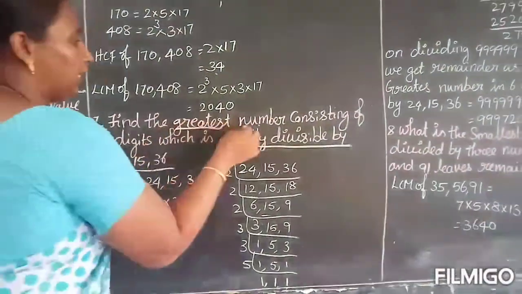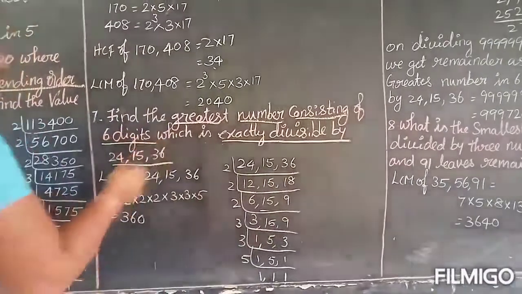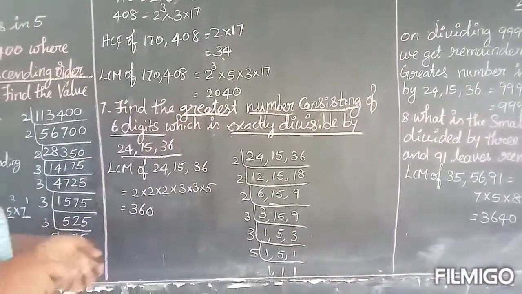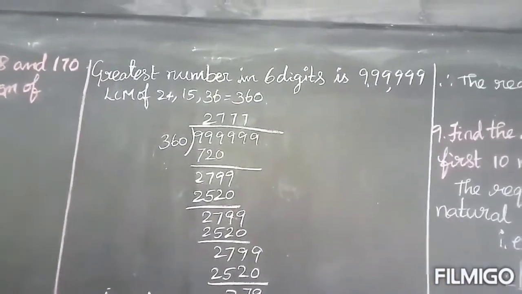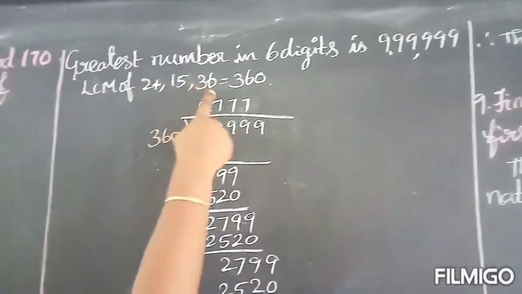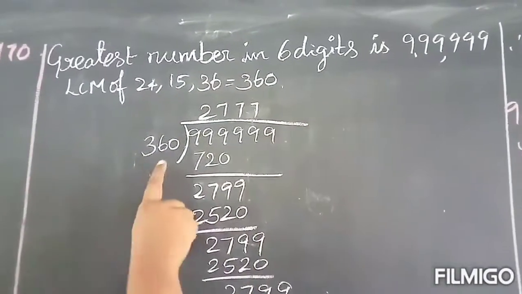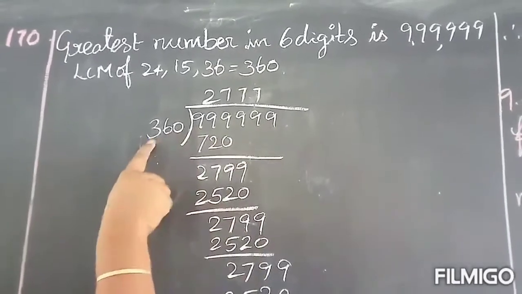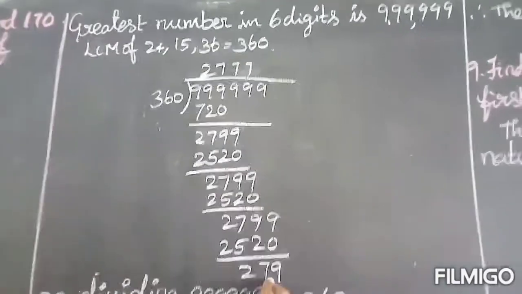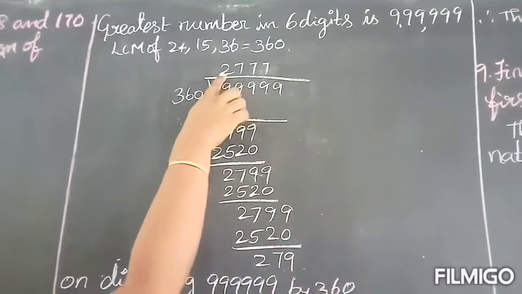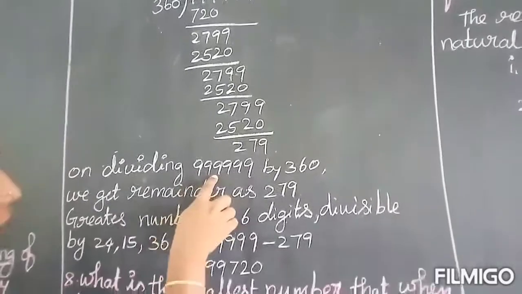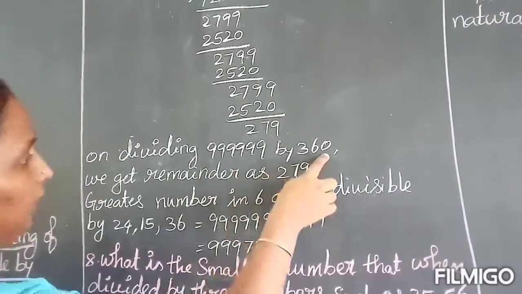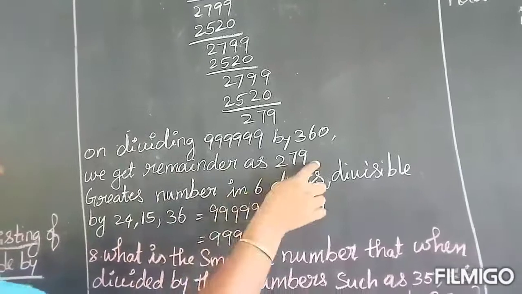They ask greatest number consisting 6 digits. So what is the greatest 6 digit number? 9,99,999. So LCM of 24, 15, 36 equal to 360. You have to divide this number by 360. You will get the remainder as 279, quotient as 2777. So on dividing 9,99,999 by 360, you will get the remainder as 279.